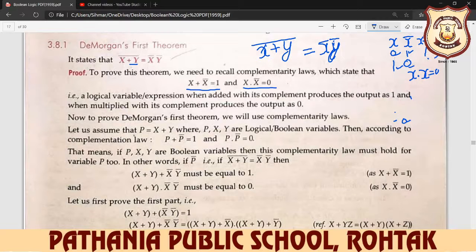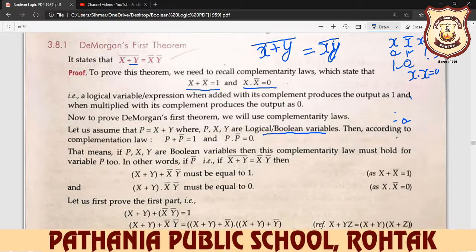Let us assume that p is equal to x plus y, where p, x, y are logical Boolean variables. You can take any variable name; here in the given term x plus y is used, so you use x and y, and for p you can use anything.